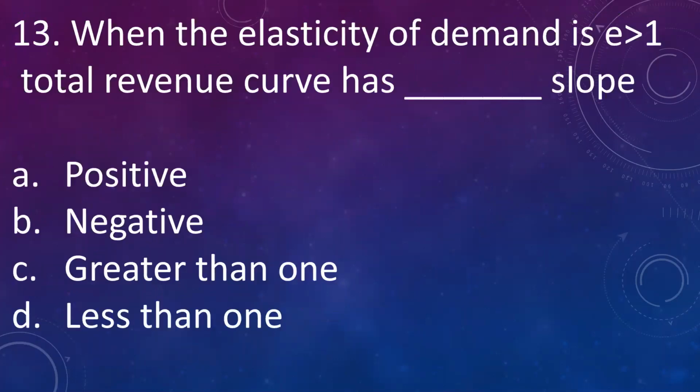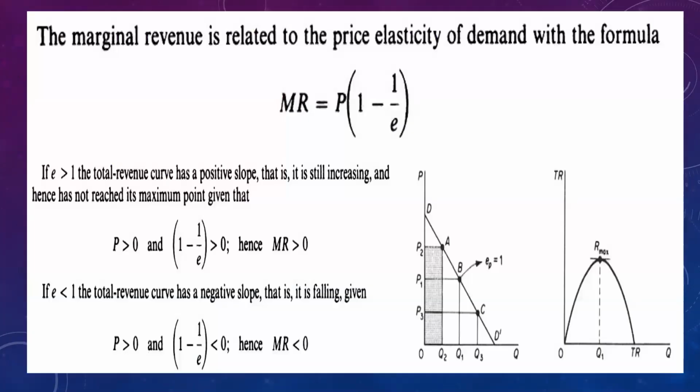Our next question is, when the elasticity of demand is greater than 1, then the total revenue curve has dash slope. A. Positive, B. Negative, C. Greater than 1, D. Less than 1. Answer is positive. Let me explain you the relationship between price elasticity of demand, marginal revenue and total revenue.